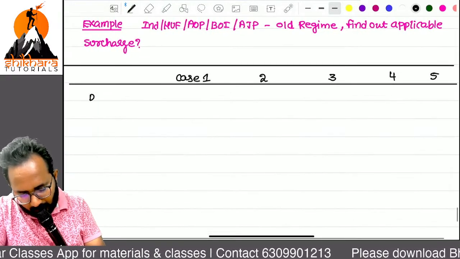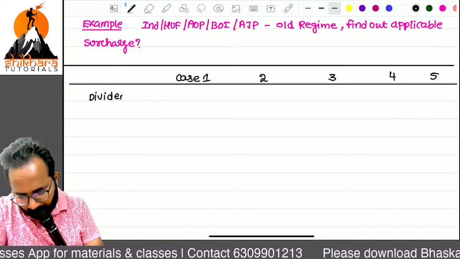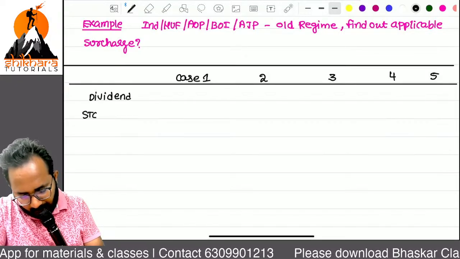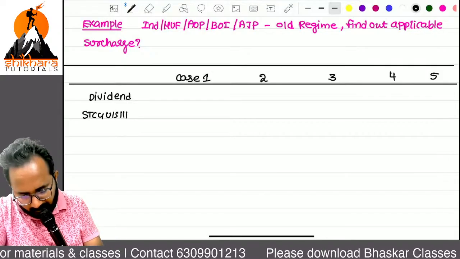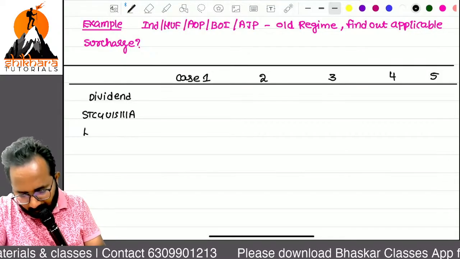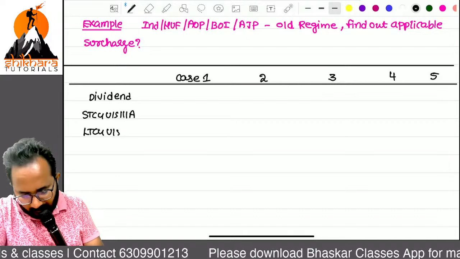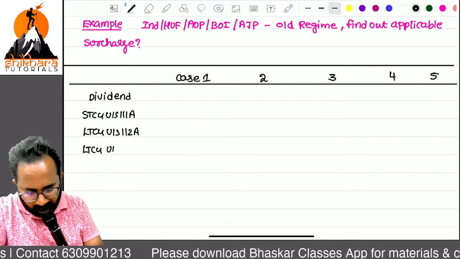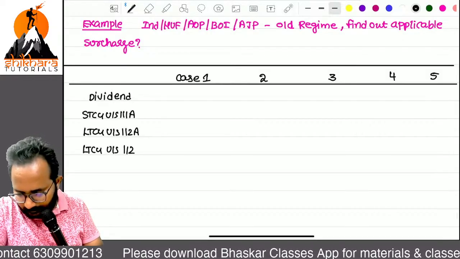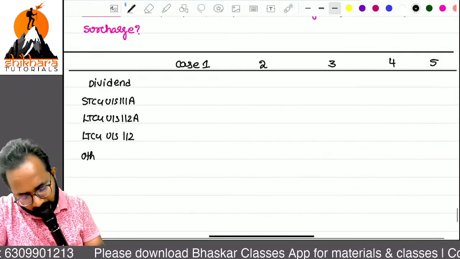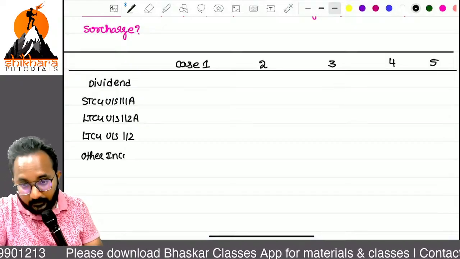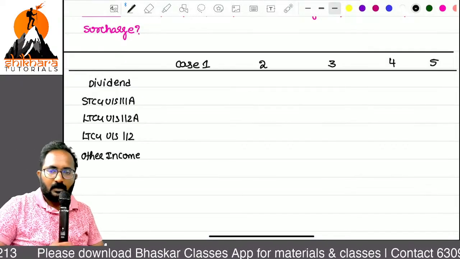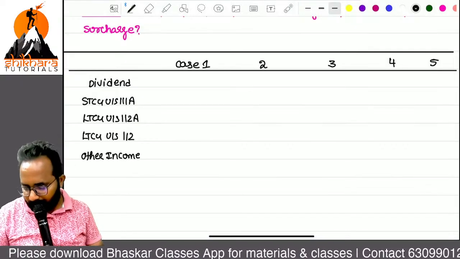For the first case, we have dividend income, short-term capital gain under section 111A, long-term capital gain under section 112A, long-term capital gain under section 112, and other income.